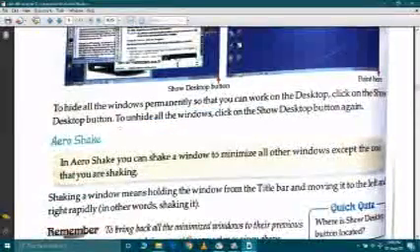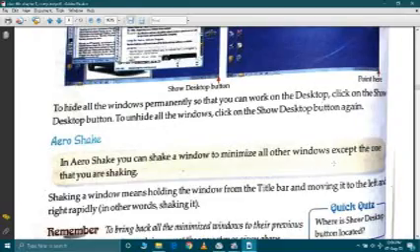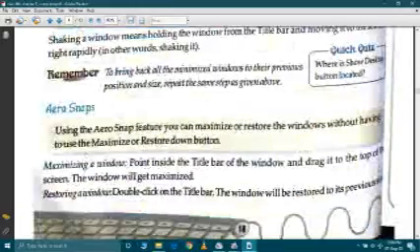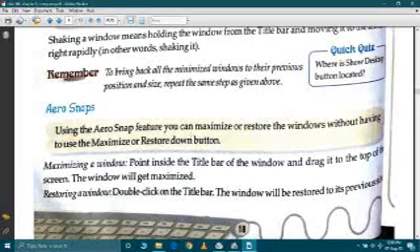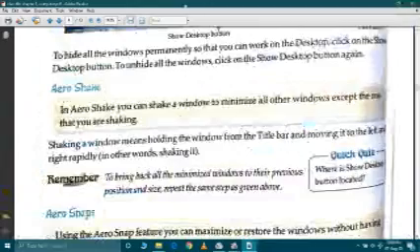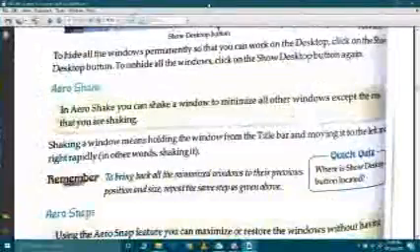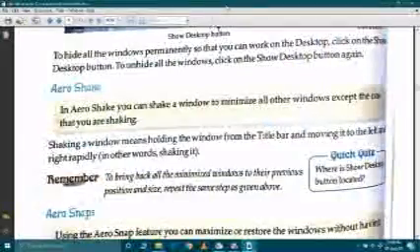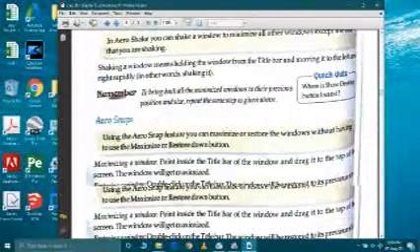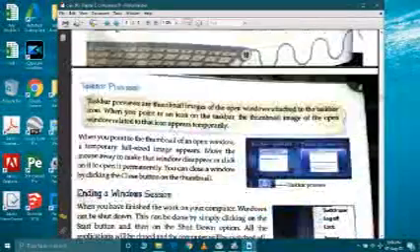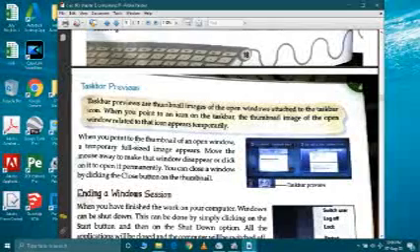Aero Shake. In Aero Shake you can shake a window to minimize all the other windows except the one that you are shaking. Aero Snap. Using the Aero Snap feature you can maximize or restore windows without having to use the maximize or restore down button. See, click anywhere, double click it, you will get the maximize or minimize. That is Aero Snap.